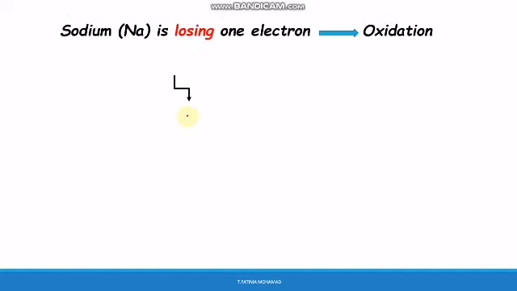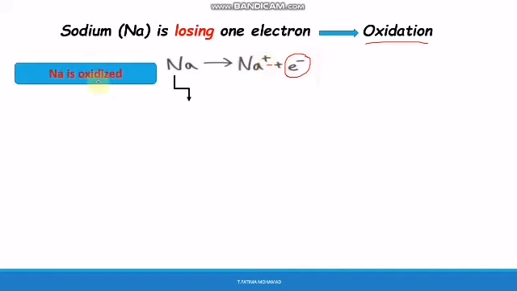Now we know that sodium is losing 1 electron, so it's performing oxidation, and the equation of oxidation is this one. Na is losing 1 electron, as you can see here. So the electron is on the product side, and Na became positively charged. So Na is oxidized. Why oxidized? Because it performed oxidation, it lost 1 electron.